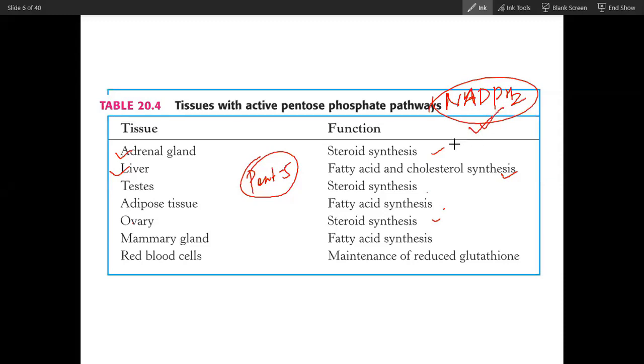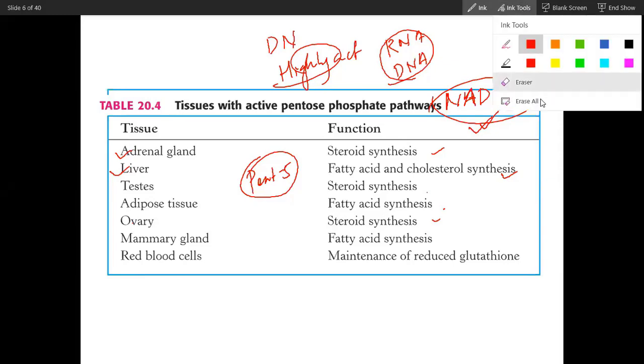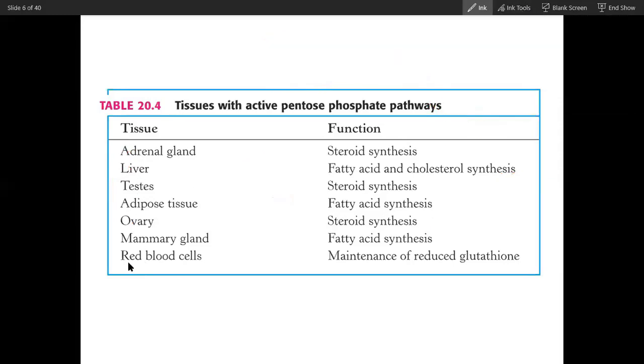Conceptually, all highly active cells will produce RNA and DNA, and cells which produce RNA and DNA will require the pentose phosphate pathway. These are the main tissues which have very high activity of the pentose phosphate pathway. It is not that other tissues do not have the pathway; these are the tissues where its activity is very high.